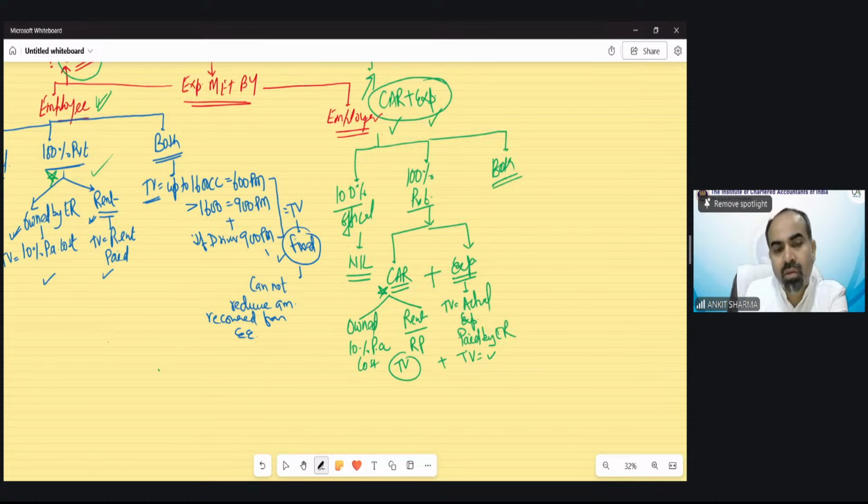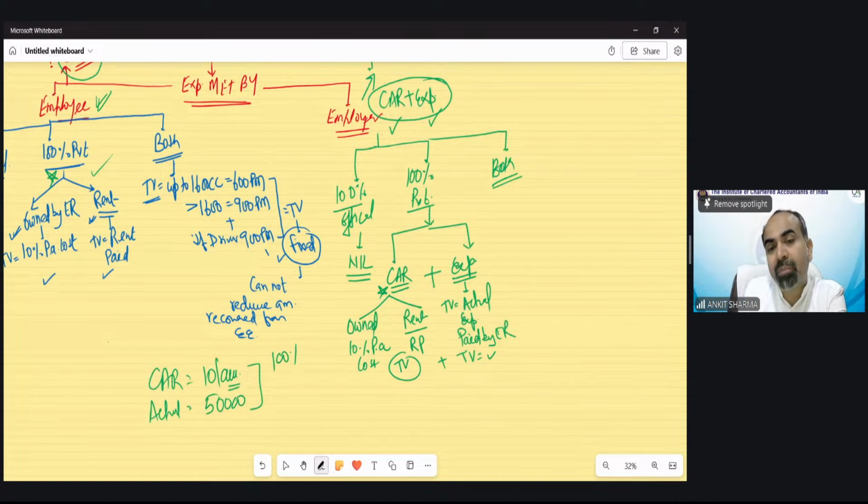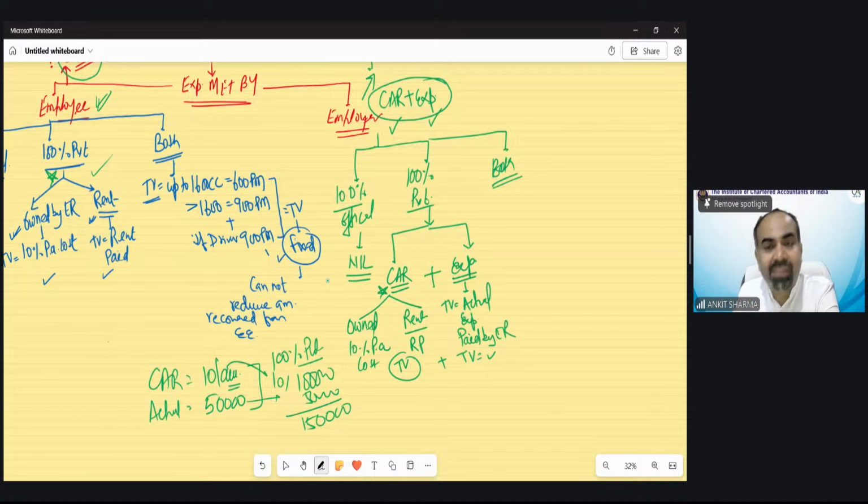Suppose the car value has been given as 10 lakh rupees and the actual expenditure paid for the year is 50,000 rupees and you have used this only for 100% private purpose. So now 10% of this, that is 1 lakh, and 50,000 of this, 1,50,000 would be your car perquisite taxable.